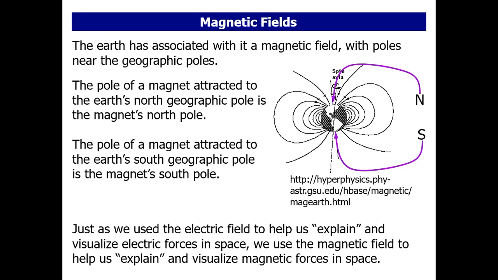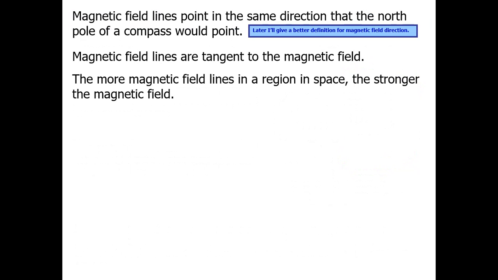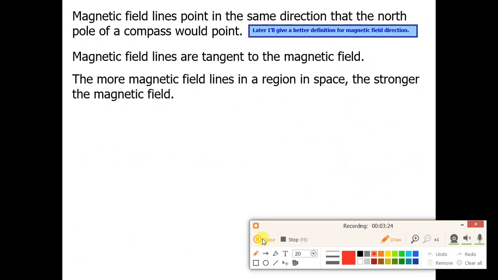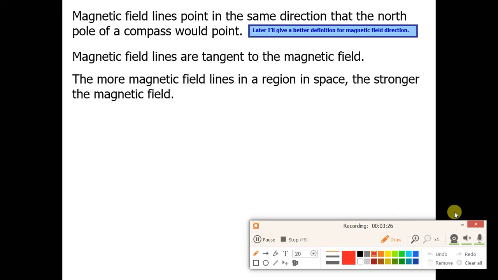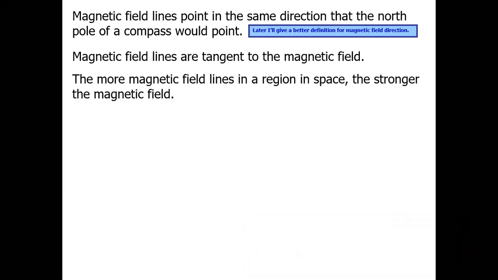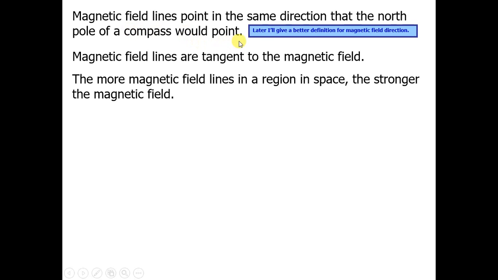Just as we use the electric field to help explain and visualize electric force in space, we use the magnetic field to explain and visualize the magnetic force in space. See here, the magnetic field points in the same direction that the north pole of a compass would point. Later I will give better definitions of magnetic field direction.